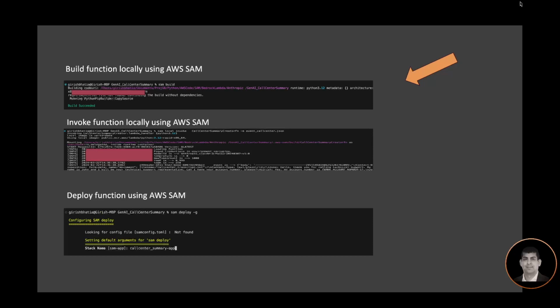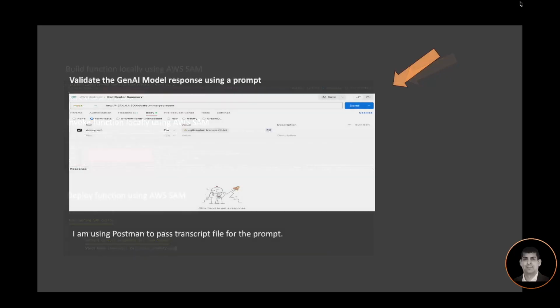So I will go ahead and deploy the function using AWS SAM. The command is the AWS SAM deploy command. Once my API endpoint is in place, I can invoke the API and pass the prompt to the backend service. I'm using Postman to pass a transcript file for the prompt.